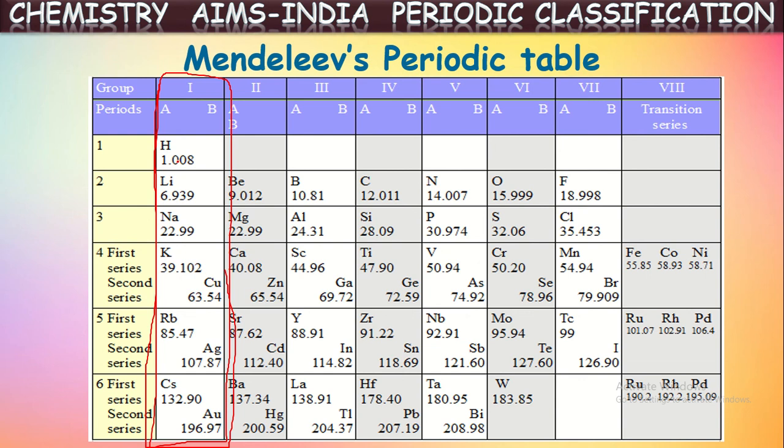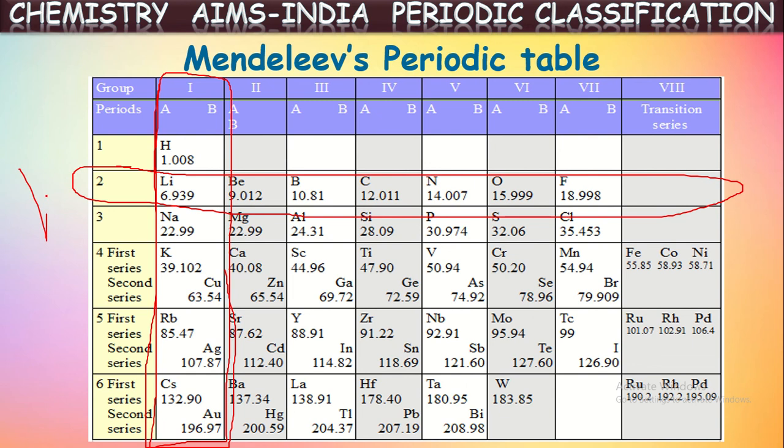And the horizontal rows are called periods. Vertical columns are called groups, horizontal rows are called periods. This is Mendeleev's periodic table.